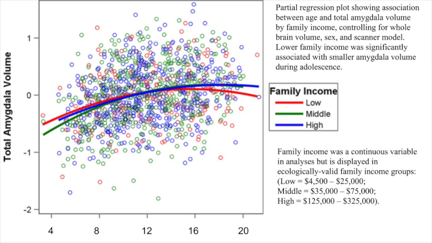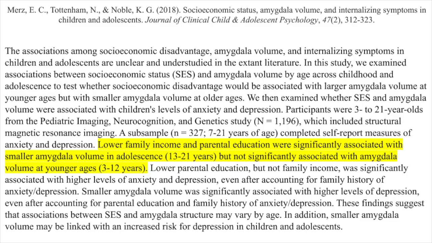later in adolescence. The smaller amygdala volume for adolescents from low-income families is more than just an interesting neuroanatomical discovery. The study also found that adolescents with smaller amygdala volumes were more likely to have higher levels of depression. This seems to suggest that negative early life stressors may not only impact the size of one's amygdala, but also our later emotional life. This study demonstrates how experiences can impact brain development.